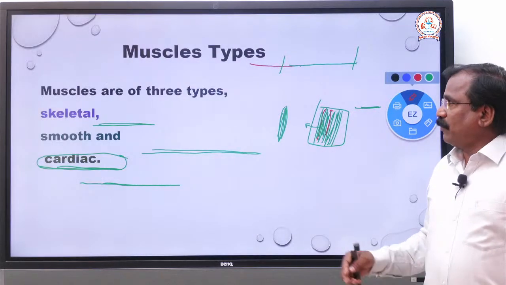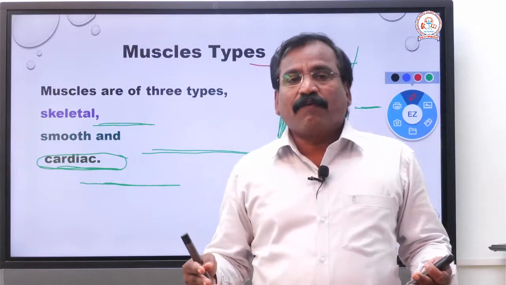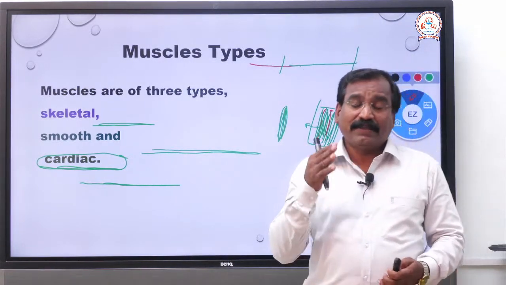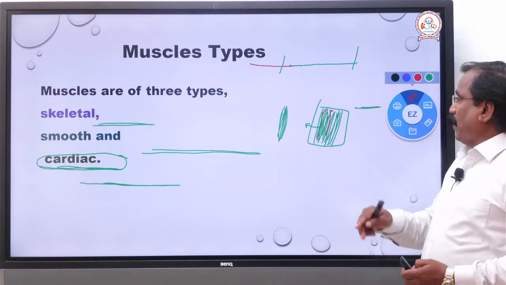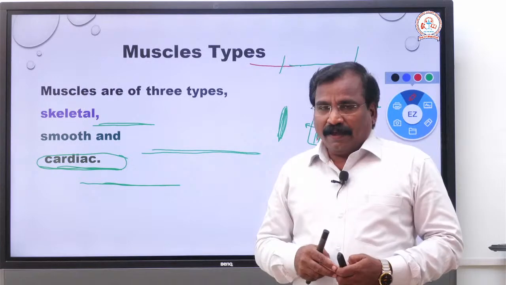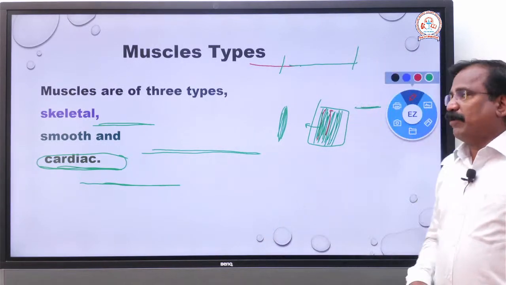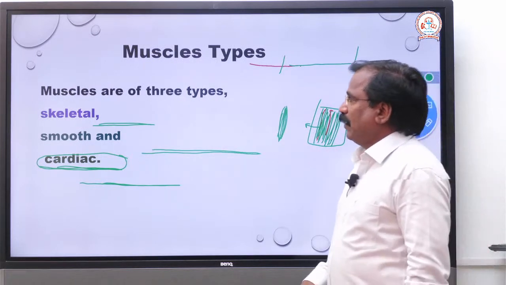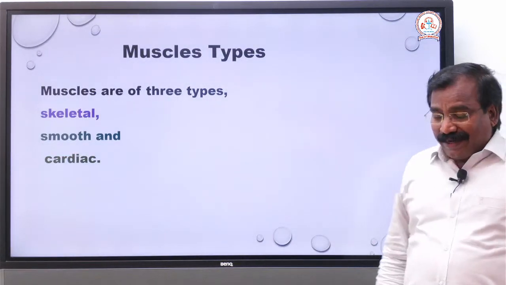Next are the types of muscle. Based on the location, structure and function, the muscles are divided into three types, namely skeletal muscle, smooth muscle and cardiac muscle.